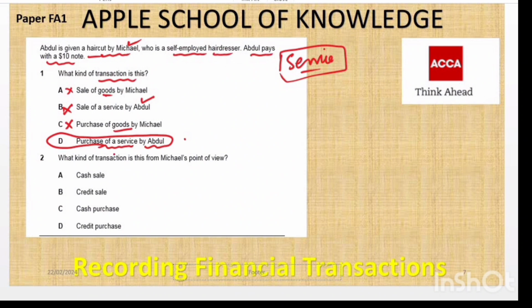Okay. Now the second one, what kind of transaction is this from Michael's point of view? So, Abdul has paid immediately by cash for the service sold by Michael, and that is the $10 note. So the option will be A, because this is a cash sale from the point of view of Michael, and Michael is actually a self-employed hairdresser. Clear? Now let's move on.